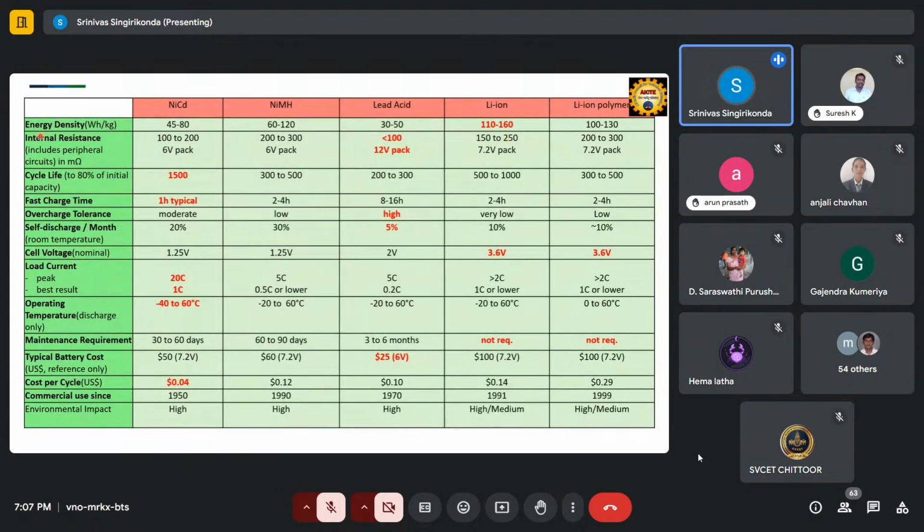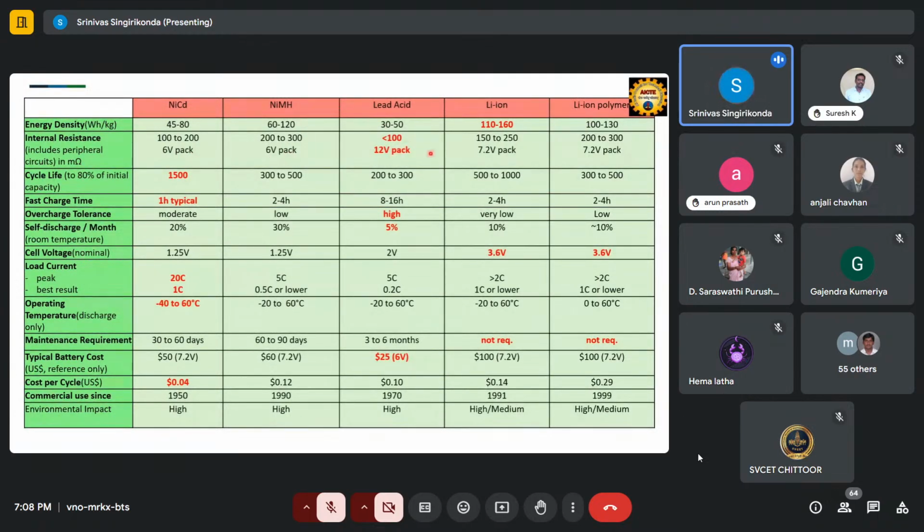The internal resistance is in milliohms. Internal resistance depends on the materials we use inside the battery, which have some resistance characteristics. Due to that resistance, some amount of power is wasted through self-discharge. For a 12 volt battery pack, the resistance is less than 100 milliohms for lead acid.